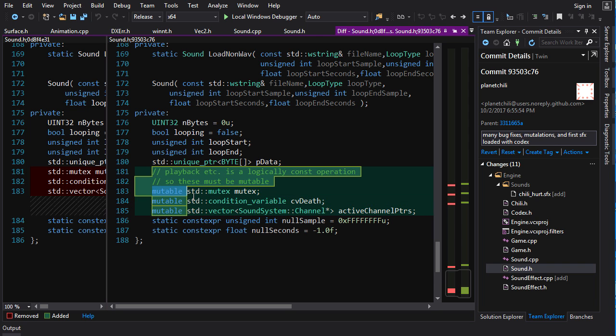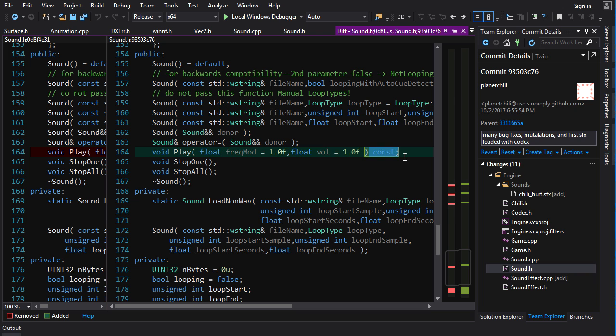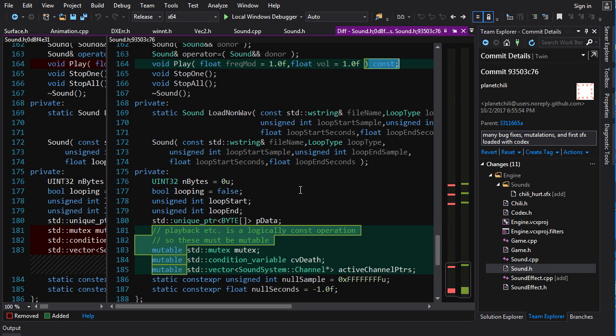We label them as mutable, and what that is saying is that these things are allowed to change even in a const function. Now, it's very dangerous labeling things as mutable. You're basically circumventing the protection of const, so you have to think about what you're doing. The rationale behind this is that it isn't really changing the actual state of the meat of the object. This is just a little bit of superfluous data used for synchronization. So it's not changing anything about the sound itself.